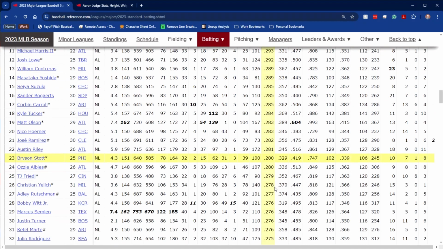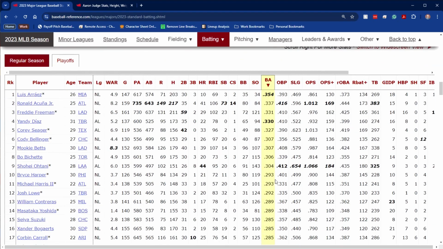Anything over .275 is going to put you in the top 30-ish. And again, this is only 2023. If you go back not too long ago, you can find eras where .300 hitters were much more common. But in today's game, anything over .300 is really, really good. And that's batting average. It's hits divided by at-bats, not plate appearances. So somebody who walks a lot is not penalized for walks, because the walks aren't counted in their at-bat totals.